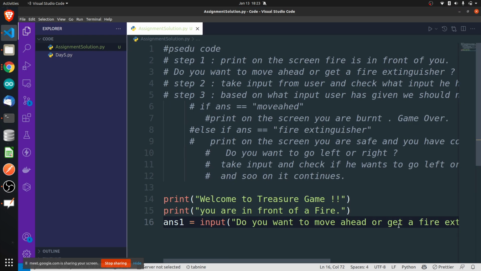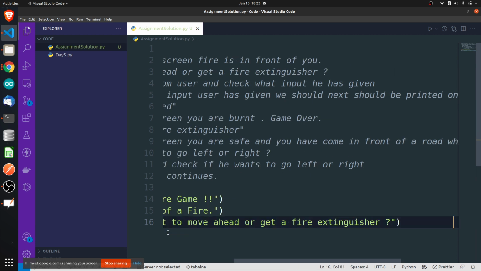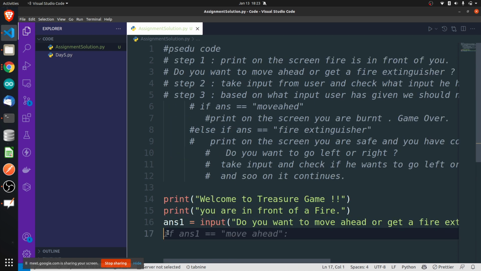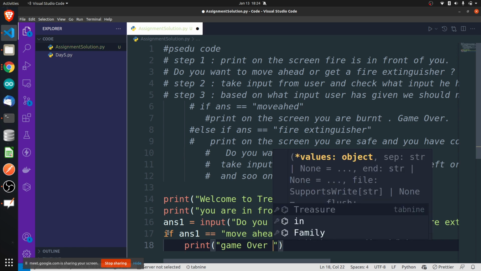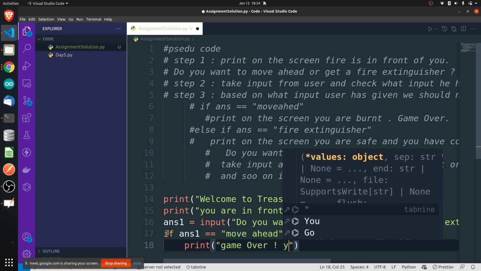Okay, so let's do it here. Now he is going to give us some input. Based upon the input, I am going to take some decision. If answer 1 is equal to move ahead, then game over. You are dead. You are burned. Okay, perfect. Very simple.